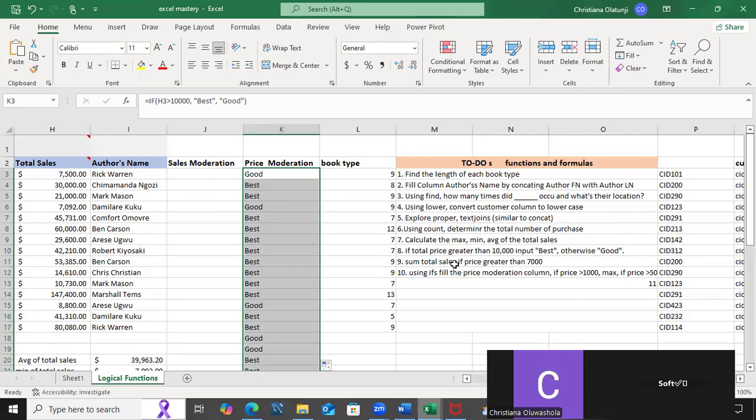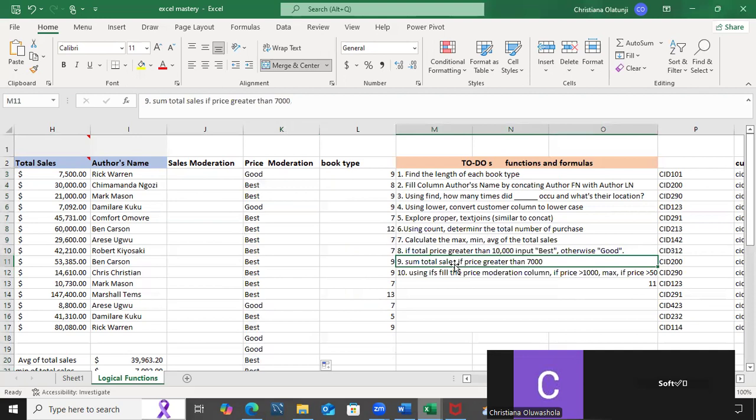Now, we go to sum total sales if price is greater than 7,000. I don't know how much we are on this call. I would have asked, okay, what do we think we are to do here? Or okay, Soft, can you help us? What do you think we do here? Sum total sales if price is greater than 7,000. From the explanation of this logical function, what do you think?